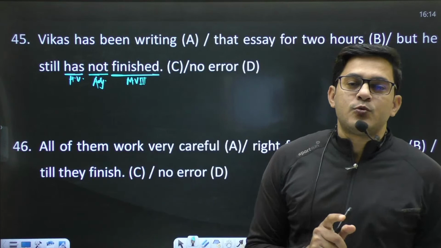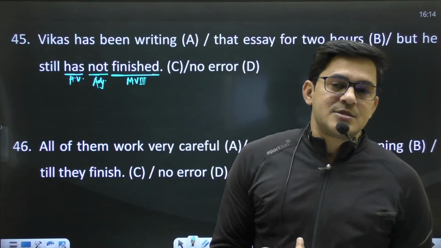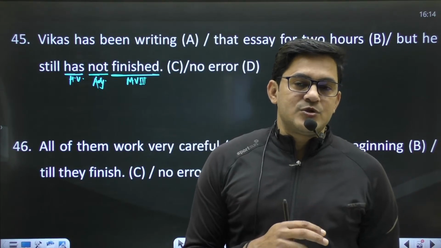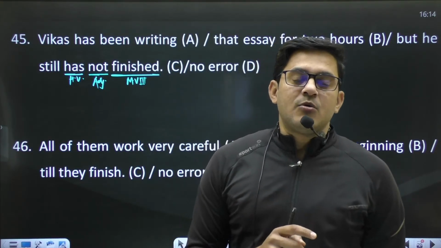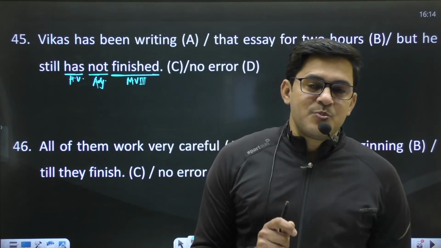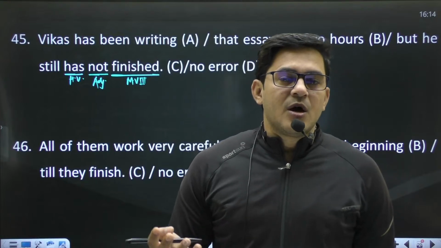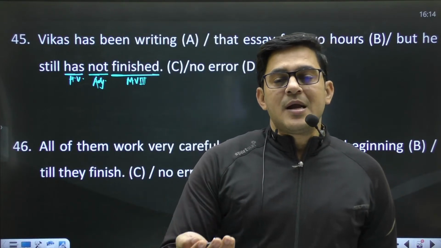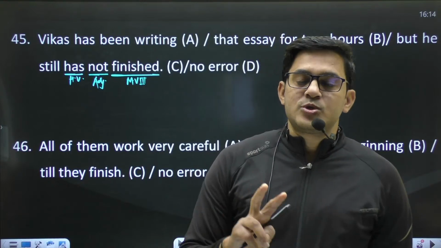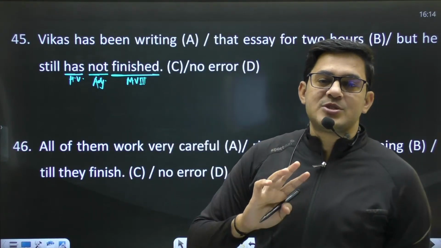Whenever it comes to present perfect tense and a negative sentence, we don't use an adverb like "still". Still is used in continuous tense and in indefinite tense, present continuous and present indefinite.